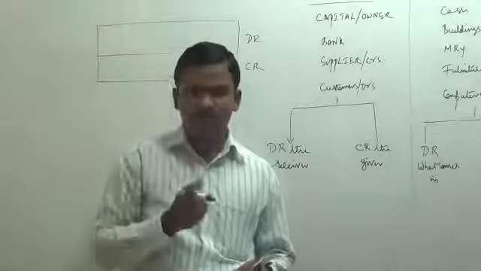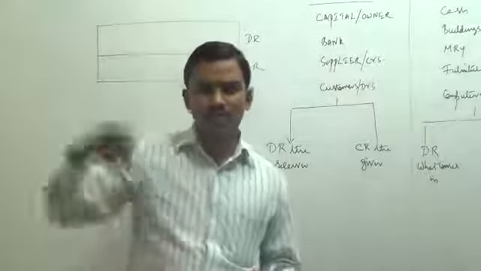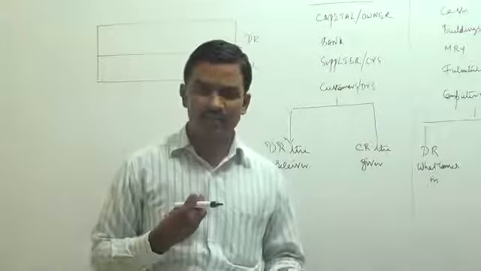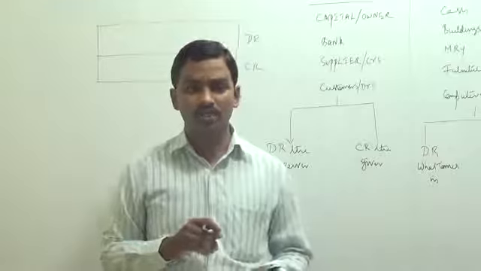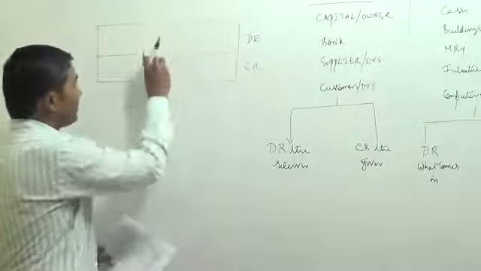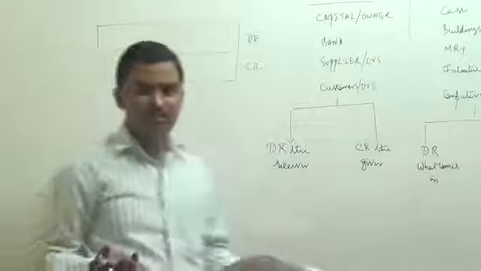Cash is coming into the business. Who gave this cash to the business? A person called the owner has given this cash to the business. Now how will this entry be recorded in the books of accounts? What should be written in the first line and what should be written in the second line? That is what we have to decide.